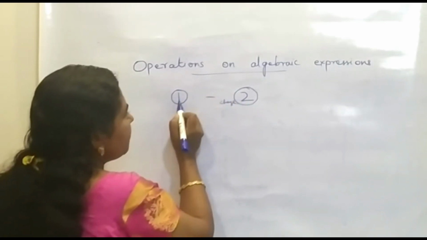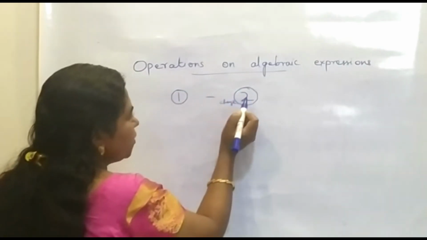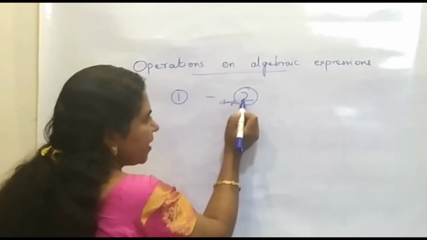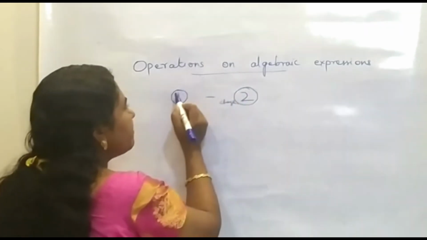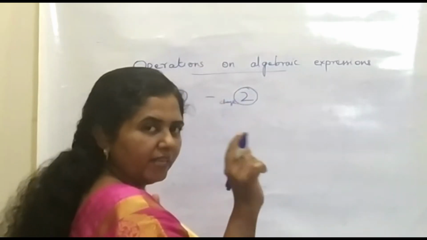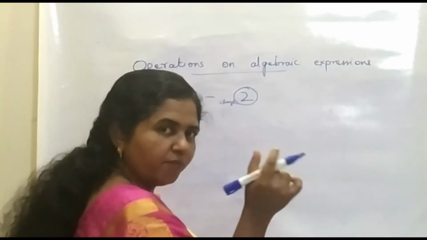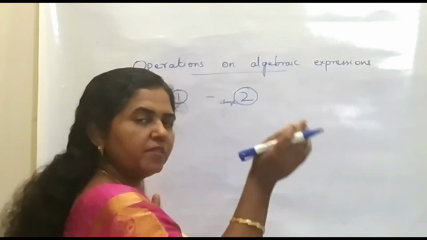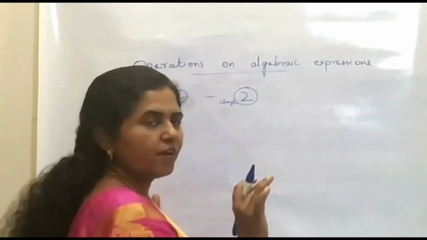That is, when we are asked to do 1 minus 2, we have to change the sign of the second and add with the first, as in addition. The only thing is, for the second one we have to change the sign and proceed in the same way as in the case of addition.